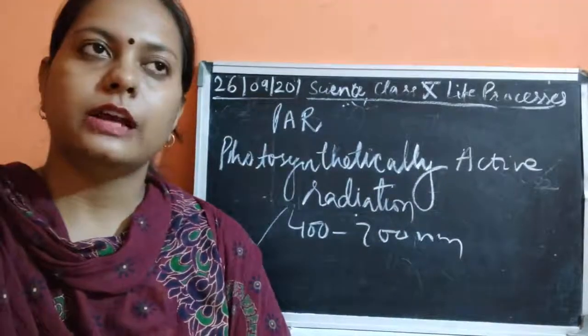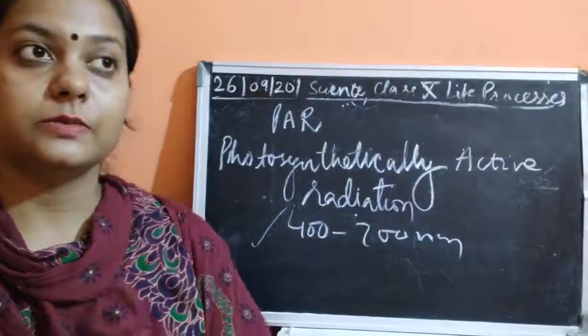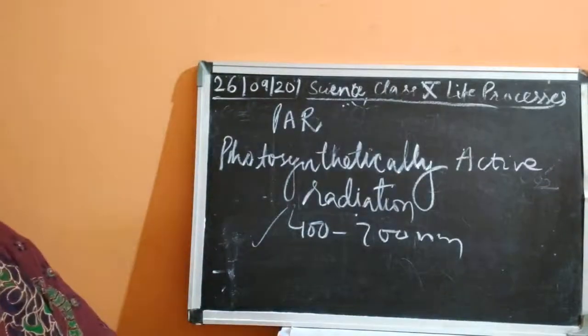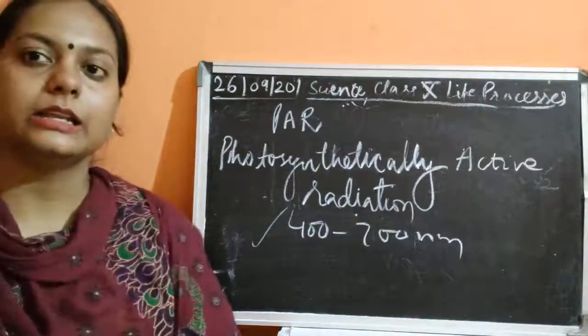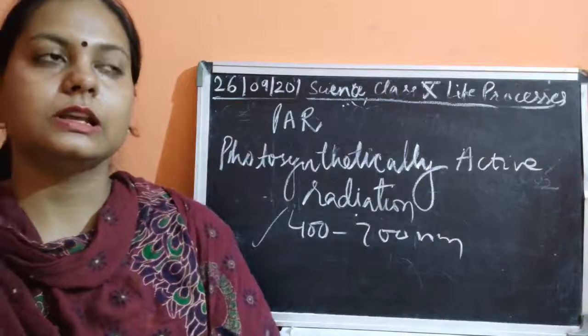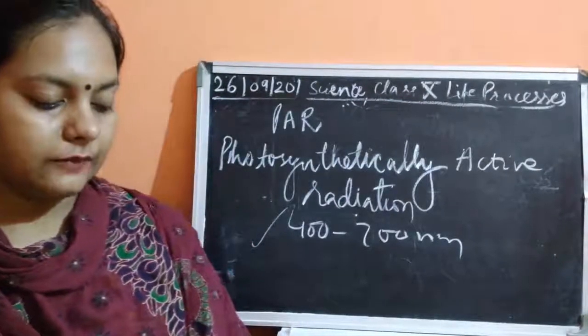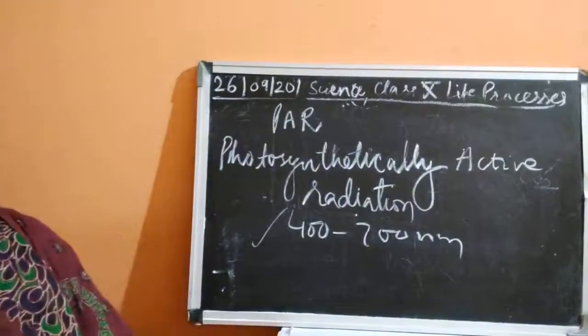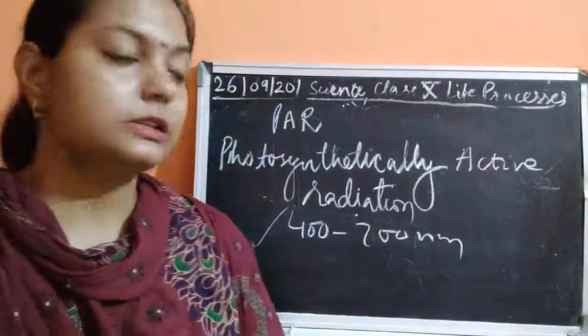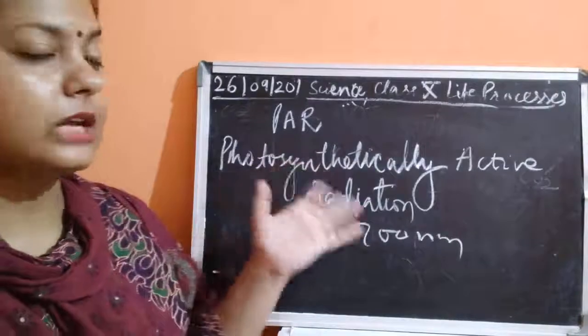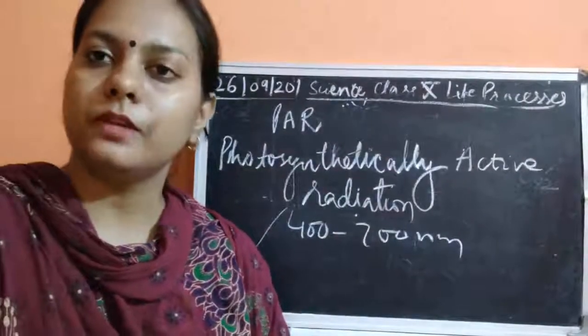Okay children, that's all for today's video. We have discussed the process of photosynthesis in detail, then the conditions necessary for photosynthesis, and also we saw that oxygen is evolved during photosynthesis. After that I have given you the mechanism of photosynthesis. These photosynthetically active radiations are mainly responsible for the process of photosynthesis.